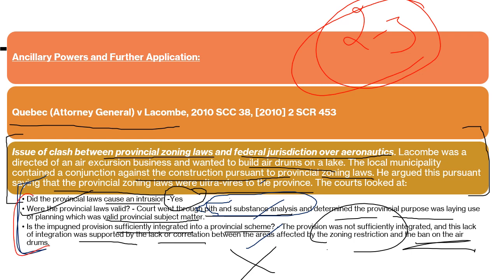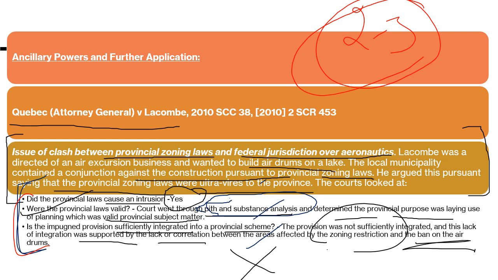So wherever you are feeling that one authority is interfering into another authority, where there is a legislation, a law, a scheme that has areas which come under both federal and provincial jurisdiction, you will see whether that interference is unnecessary, whether that particular law is valid or not, and thirdly, you will see whether the provision in question is sufficiently integrated.